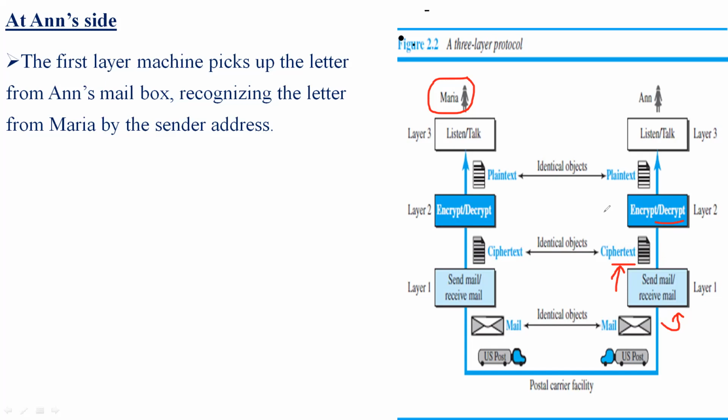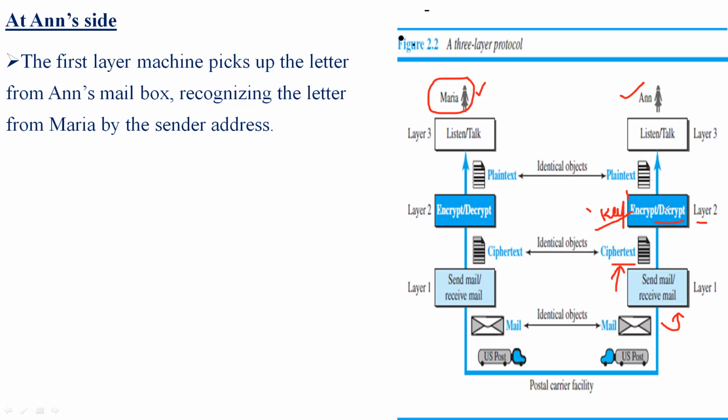In order to decrypt, she needs a key. This key is known by both Anne and Maria. The key acts as a secret which is known between Maria and Anne. By using this key, she will try to decrypt the particular message. At layer 2, she decrypts the ciphertext into a plain text.